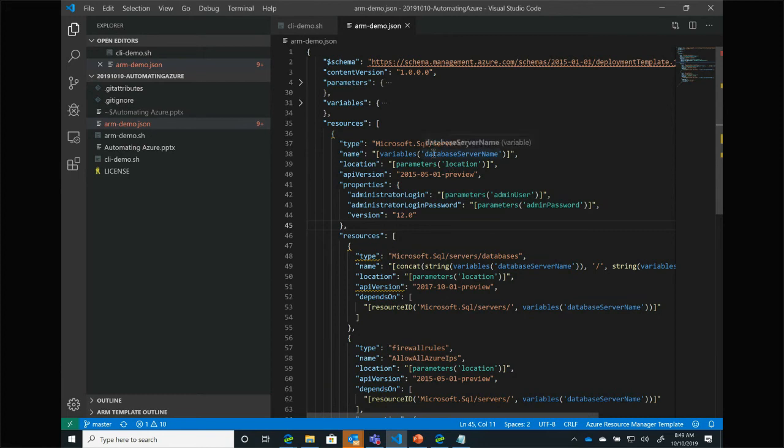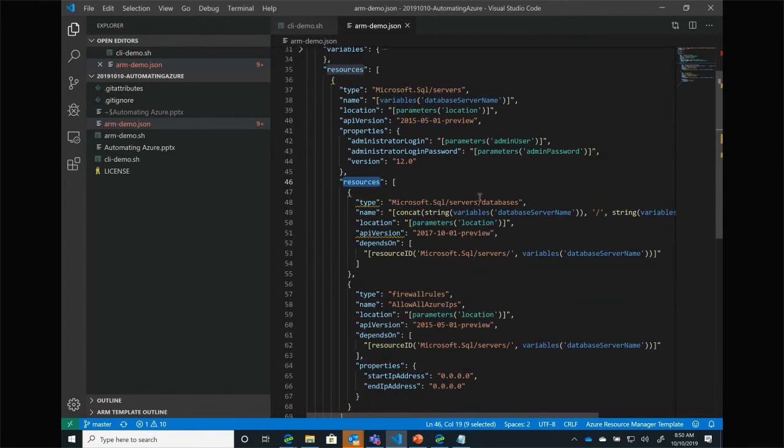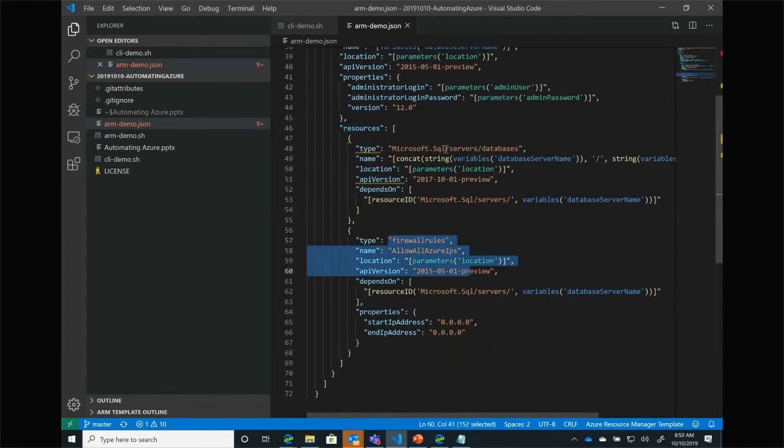So you can see here this JSON document has this mixture of variables and kind of code inside of it, even though it is a declarative document. So in here, I have a resource, and my resource has resources of itself. So this resource, the SQL Server, has child resources of a firewall rule and a database. All of the same things that we created in that bash script moments ago, right?